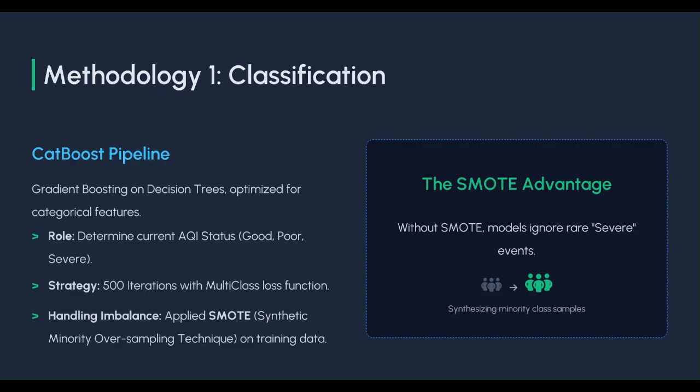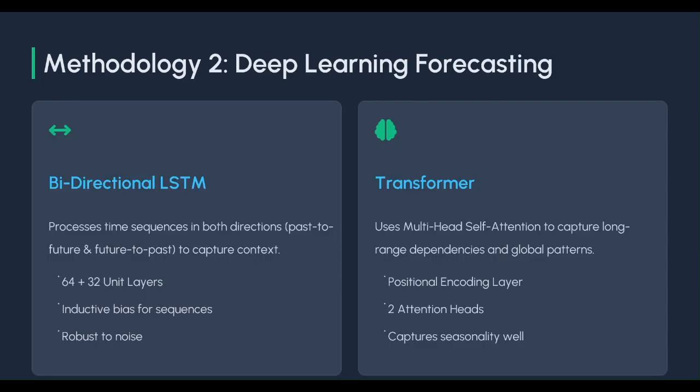SMOTE generates new synthetic samples for underrepresented classes, ensuring that the model learns patterns from the rare pollution events rather than just ignoring them. CatBoost has the ability to handle categorical city features natively, and its resistance to overfitting made it ideal for a structured dataset like ours.